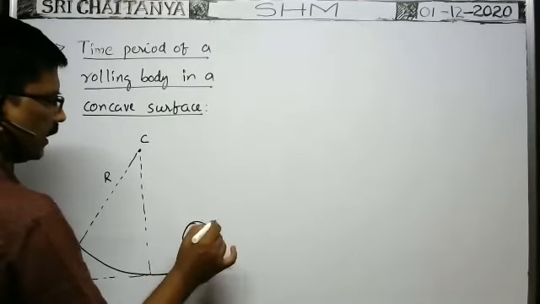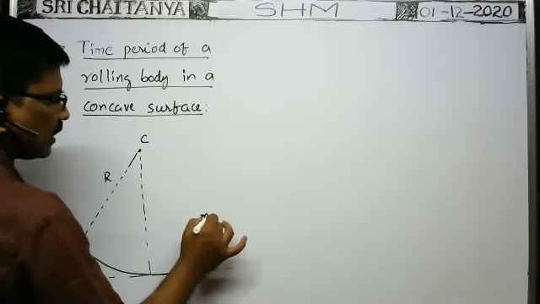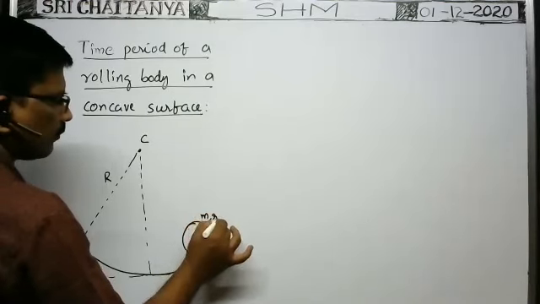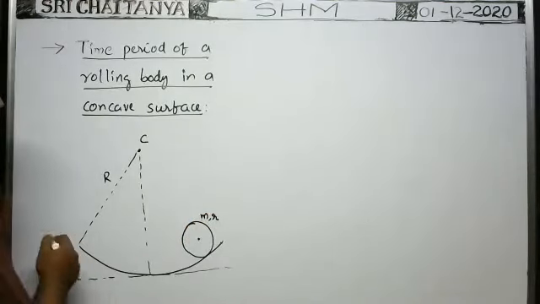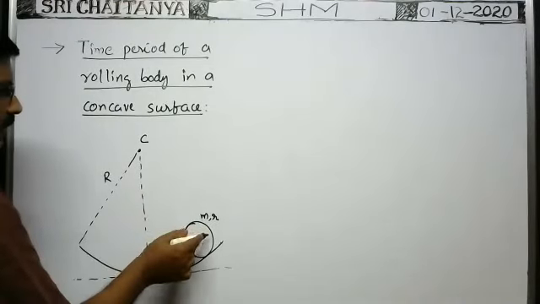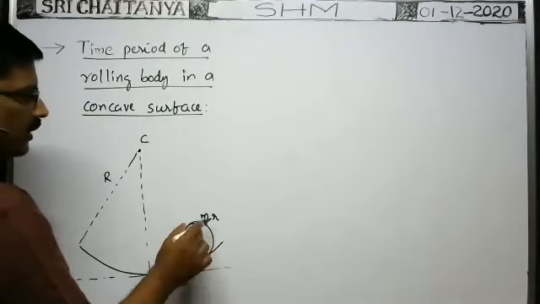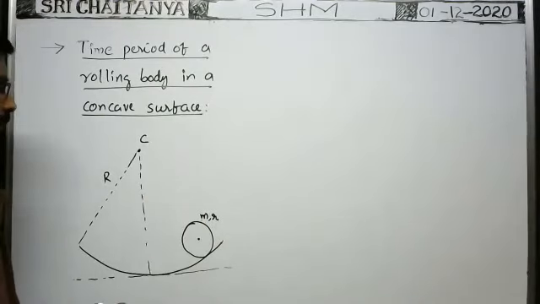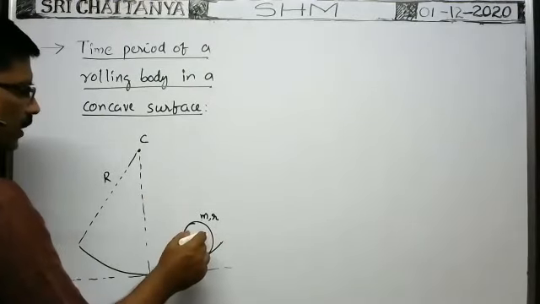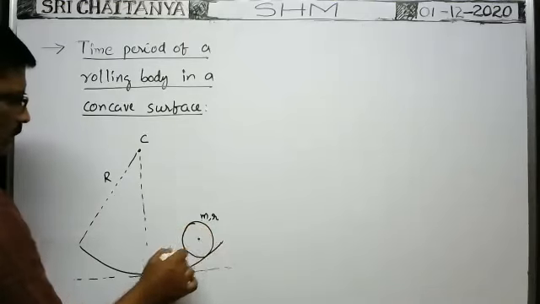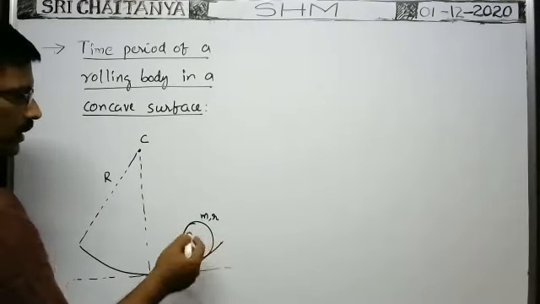Mass of the rolling body is m, and radius is small r. Radius of this concave surface is capital R. Now, the rolling body rolls over the surface without slipping.